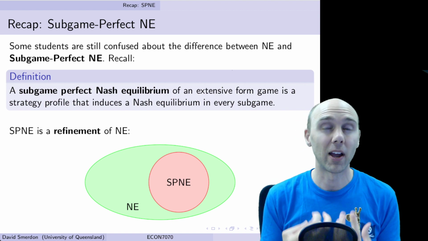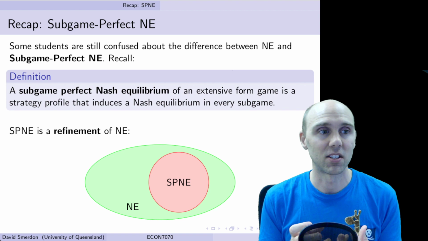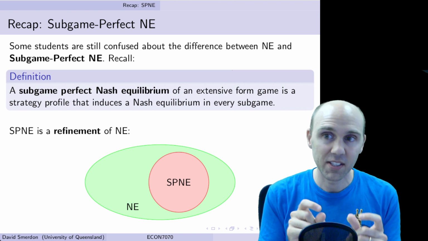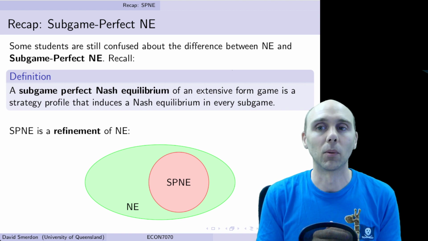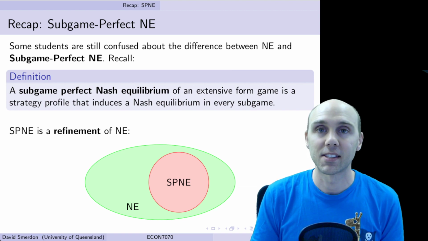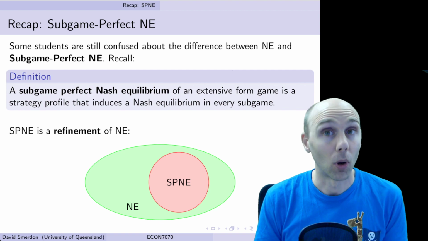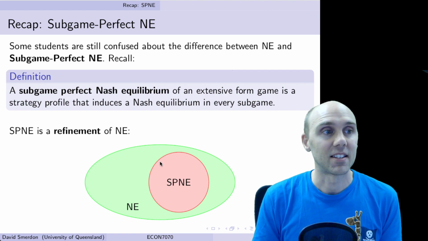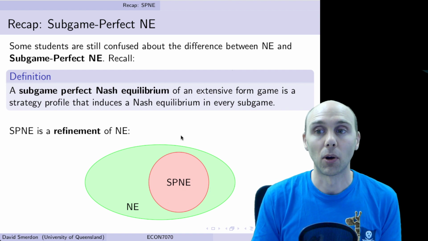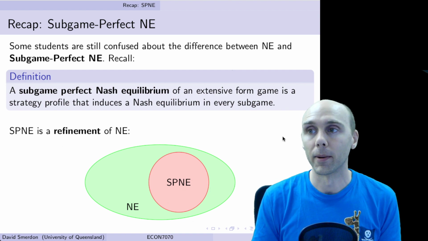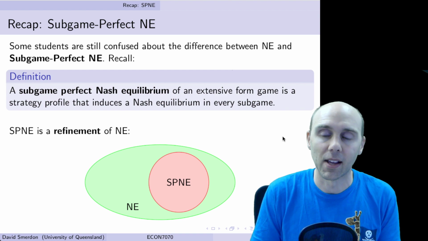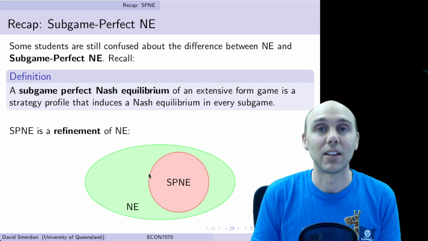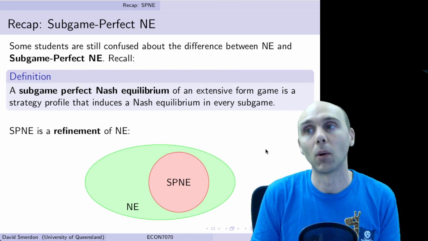It's a refinement, such that in each subgame we still have a Nash equilibrium going on. So the subset of subgame perfect Nash equilibria must be smaller and contained within the total number of Nash equilibria. Sometimes they can be exactly the same, but it's always contained within the overall subset of Nash equilibria.